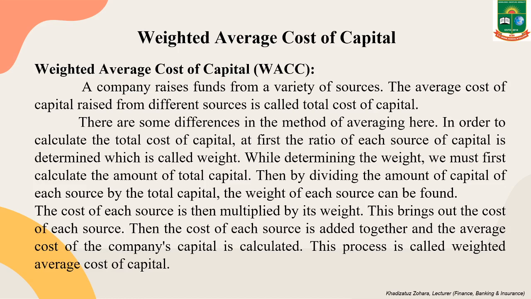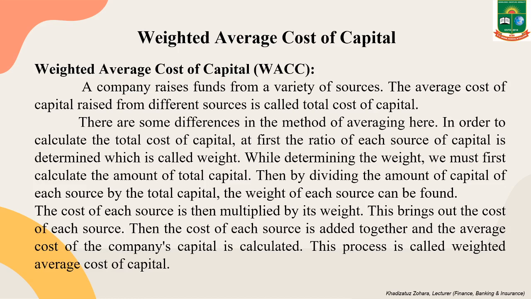A company raises funds from a variety of sources, we know, and the average of this capital raised from different sources is called total cost of capital. There are some differences in the method of averaging here. In order to calculate the total cost of capital, at first the ratio of each source of capital is determined, which is called weight. While determining the weight, we must first calculate the amount of total capital.